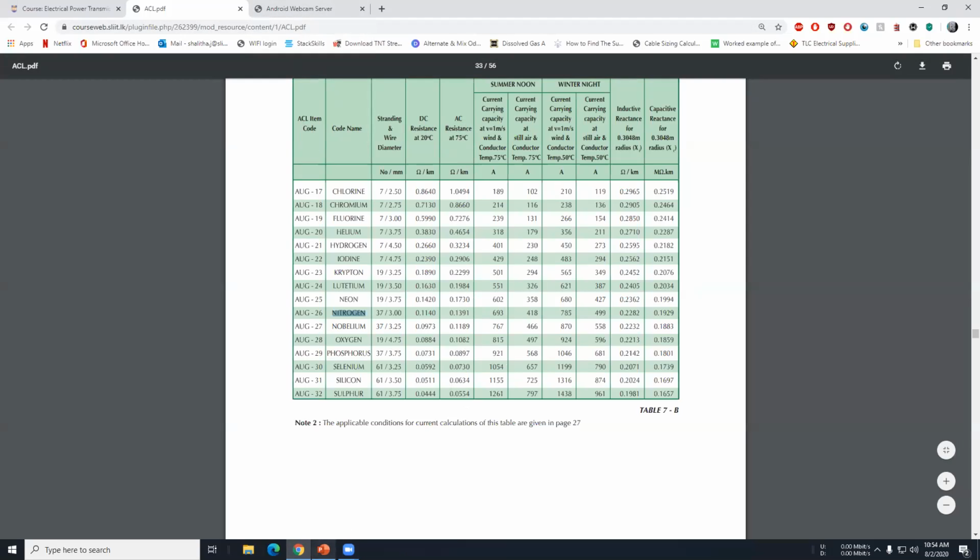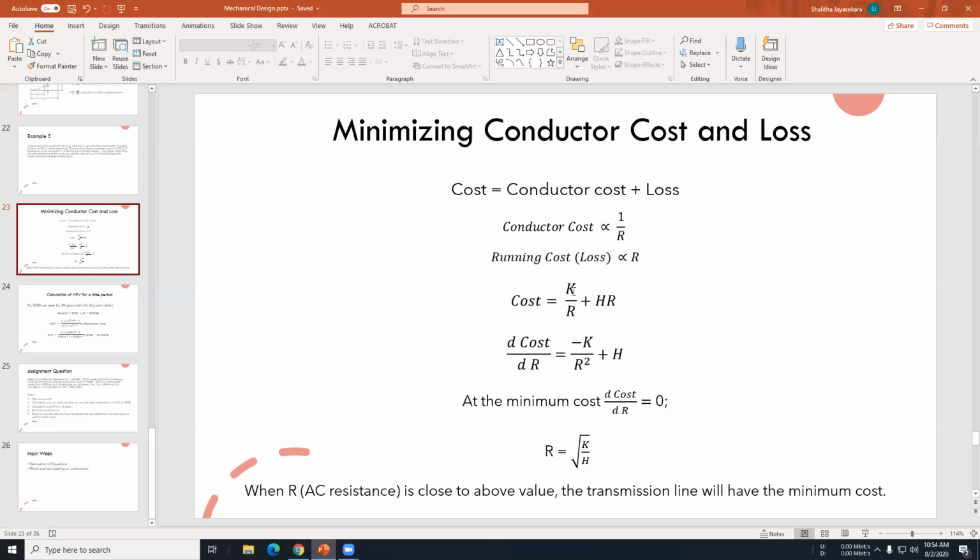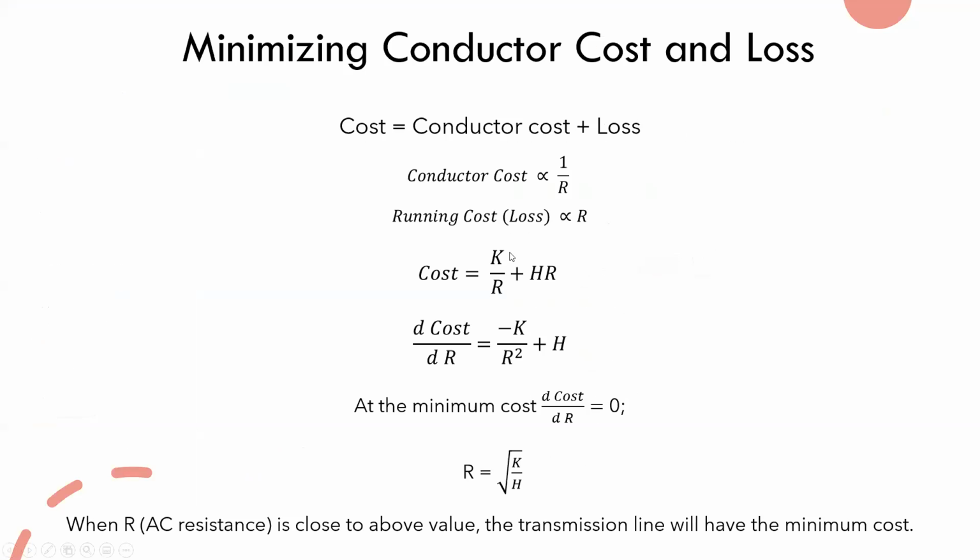How are you going to reevaluate the cost? This is the cost equation. After estimating K and H from the first conductor, you can use the same values and find out the cost. You will see a very big difference when you are doing the design cost-wise.